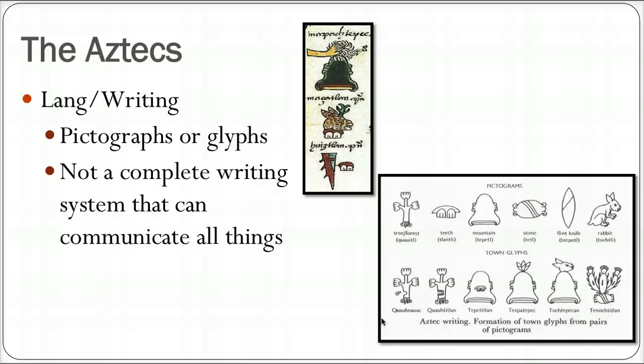It wasn't quite as good a system as the Mayas had, so it's not a complete writing system that can communicate all things. I have some images here showing you some of the Aztec symbols or pictograms. You can look at what some of those look like on your own if you would like. But definitely not as advanced as some of the other cultures we have talked about.